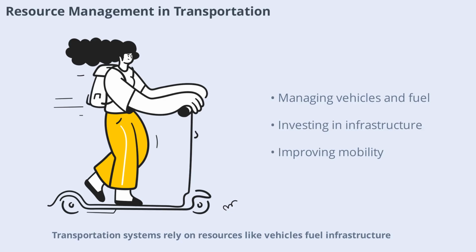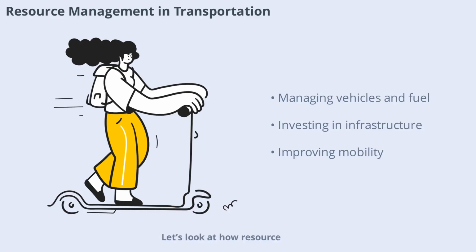Transportation systems rely on resources like vehicles, fuel, infrastructure, and human capital. Managing these resources efficiently ensures that people and goods move safely and on time. Investments in public transit, road maintenance, and new technologies can improve mobility and reduce congestion. Let's look at how resource management keeps transportation systems running smoothly.